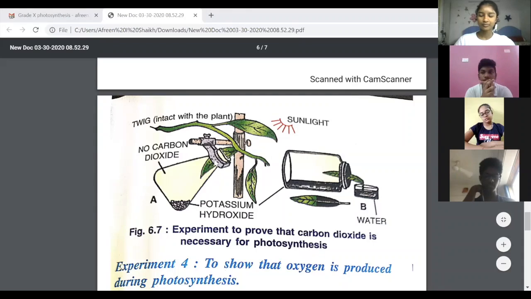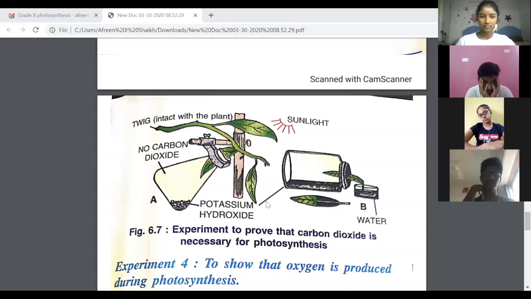What will you observe? That the part of the leaf which was inside the conical flask, which did not receive carbon dioxide, did not test positive for starch. So it did not turn blue black. Whereas the part of the leaf which was available to sunlight as well as carbon dioxide received all the necessary conditions for photosynthesis, it turned blue black, hence proved that carbon dioxide is also necessary for photosynthesis. Is this clear, children? Yes. Yes, I think it's not that difficult.